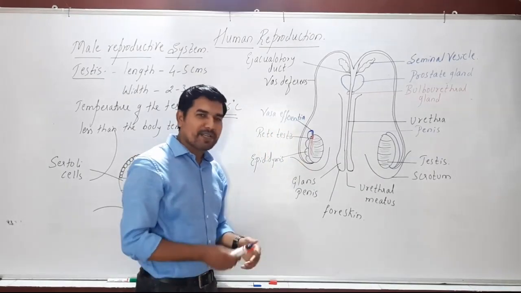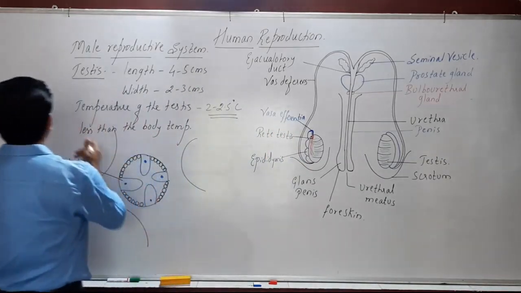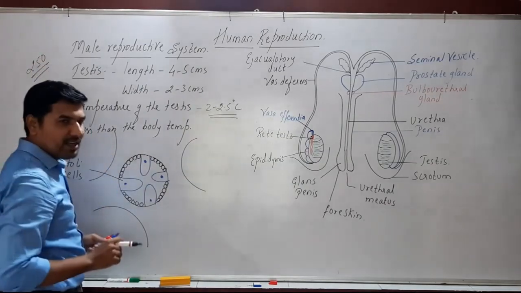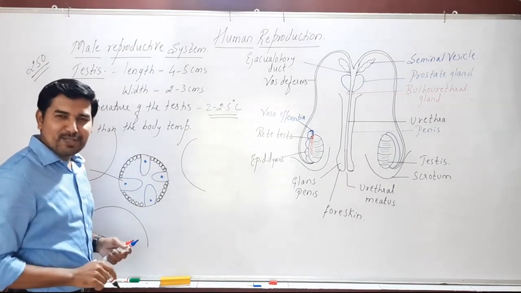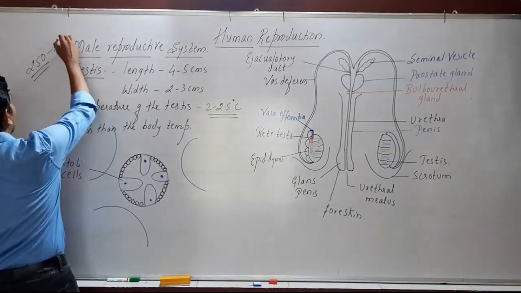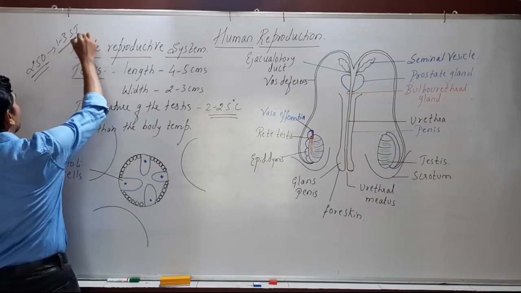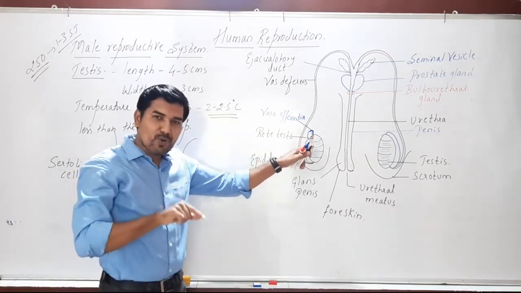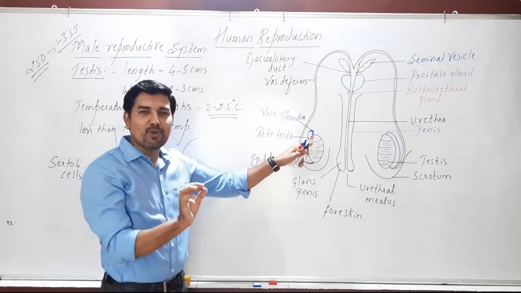So how many compartments are there in each testis? There are around 250 compartments. Each compartment consists of how many seminiferous tubules? 1, 2, 3 seminiferous tubules. So these 250 compartments are also called testicular lobules.